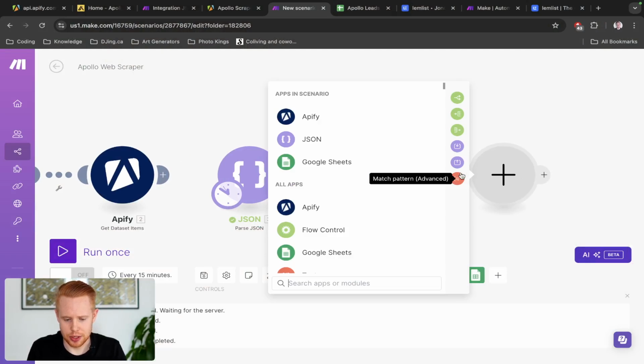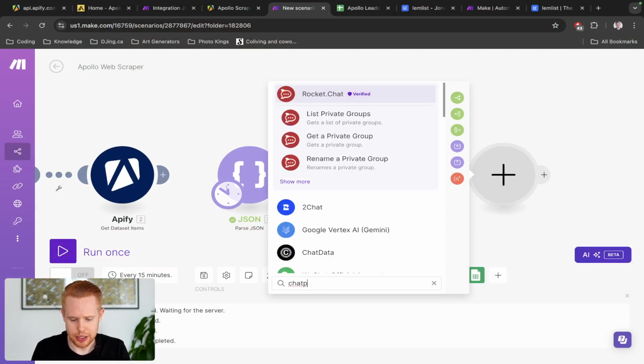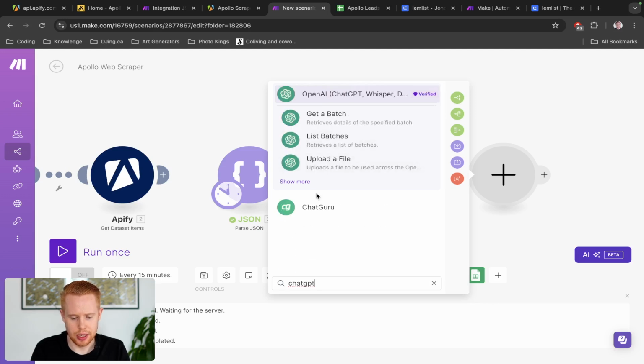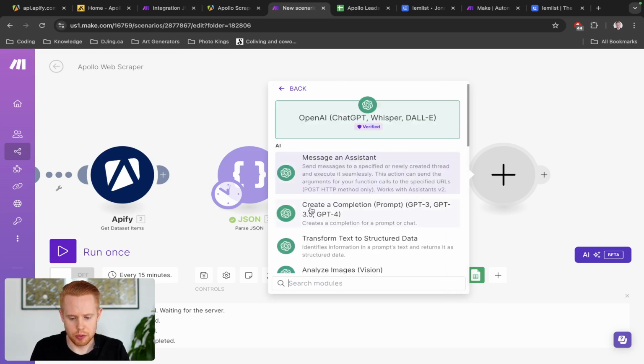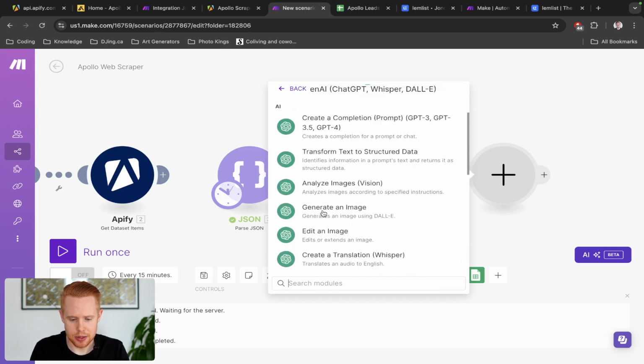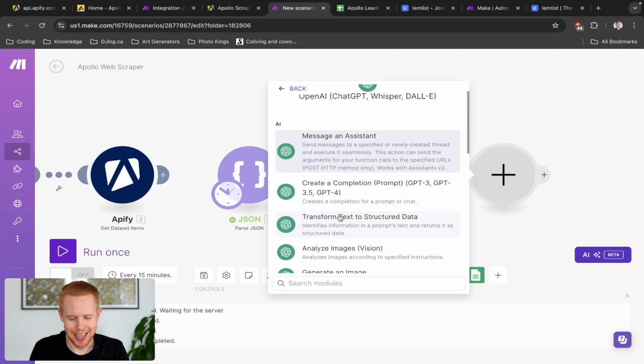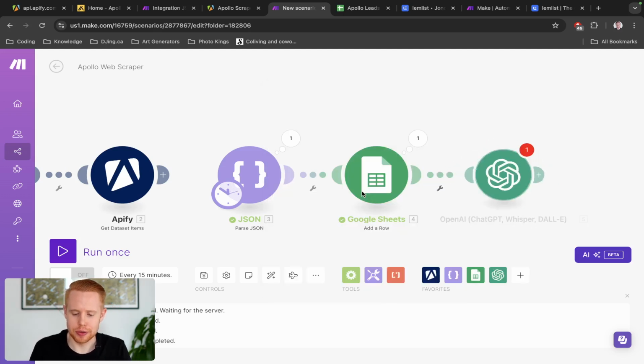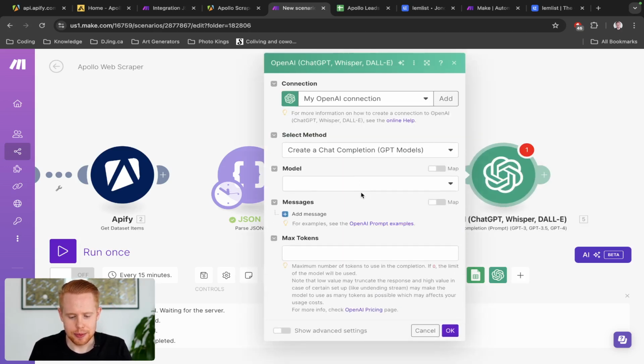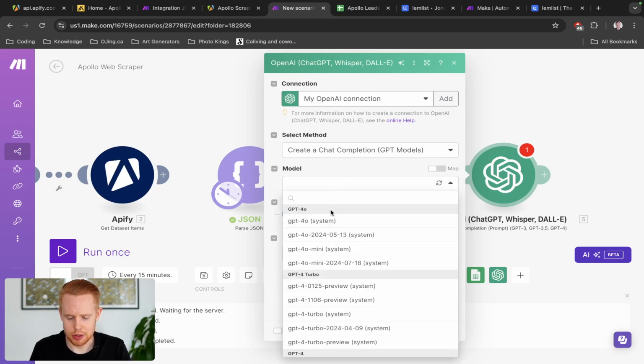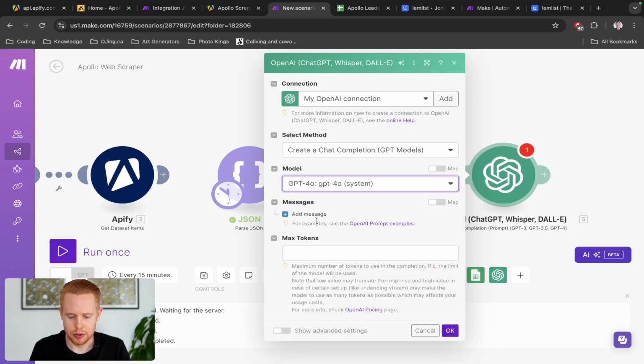So the next step we're going to do is select Chat GPT, and what we're going to select from this menu, because there's like a million different things here, is create a completion prompt, GPT 3, 3.5, 4, all that kind of stuff. Okay, so a few things: model, message, max tokens. Let's go over this. Model, you probably want to use the most up-to-date one, which at the time of this would be GPT-4. I'm just going to use 4.0, which is the system.